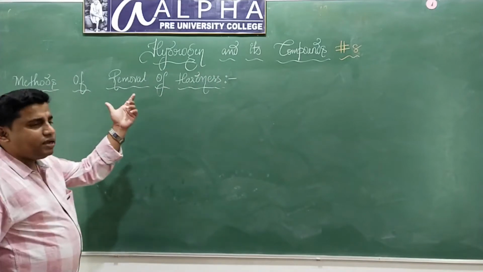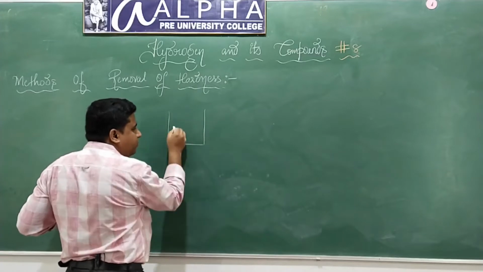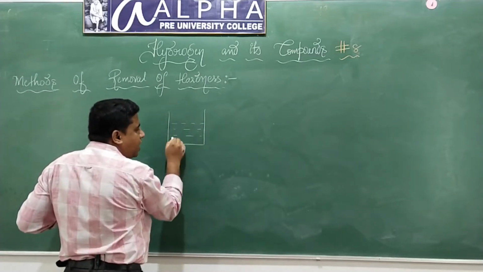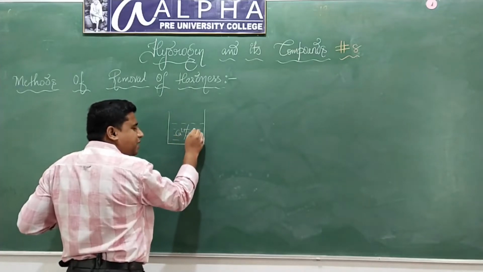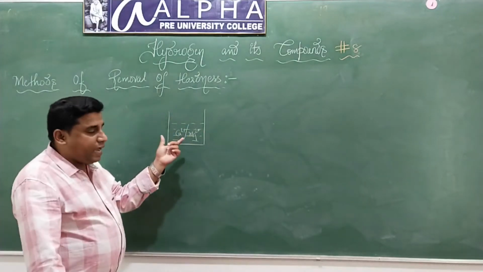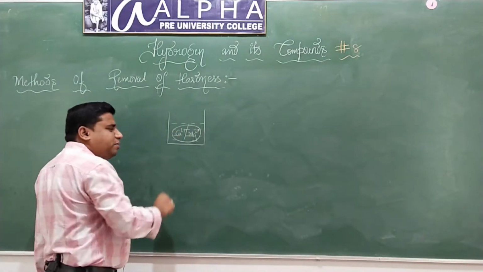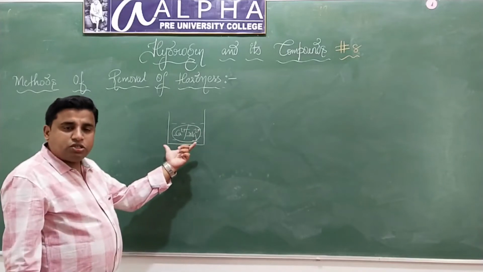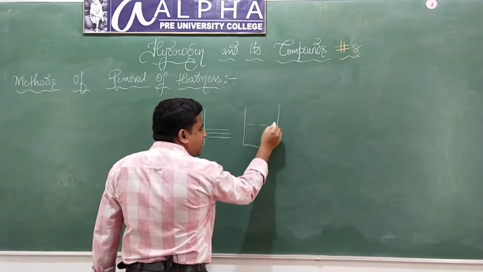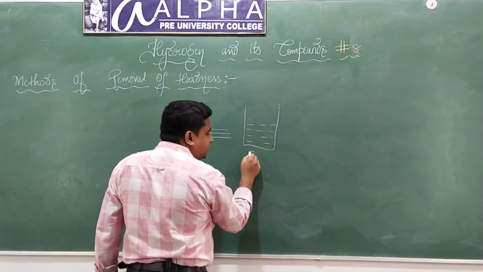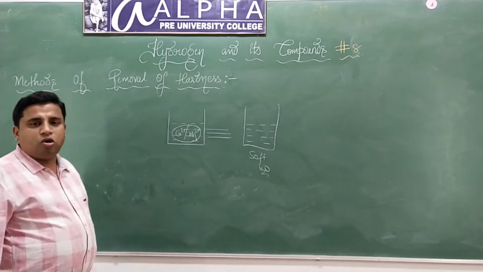What do you mean by converting hard water into soft water? What does hard water consist of? Hard water consists of soluble salts of calcium and magnesium. If by any chance I can remove these calcium ions and magnesium ions in this water, then that water will be free from calcium ions and magnesium ions. Hence, this is going to be called soft water.